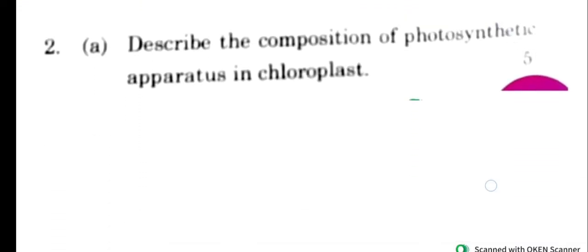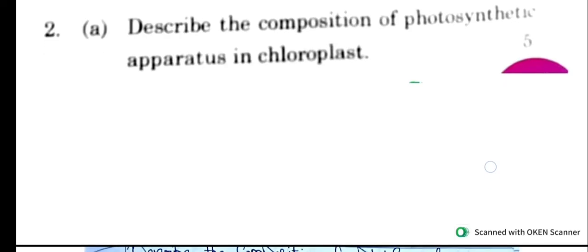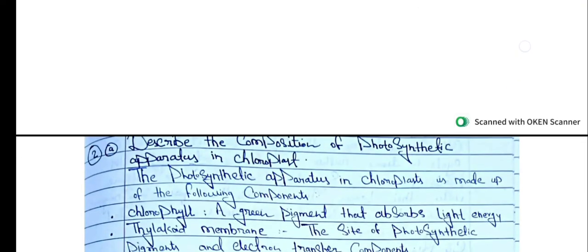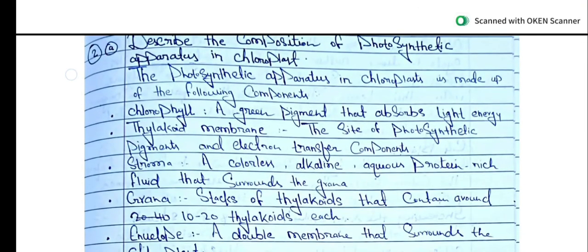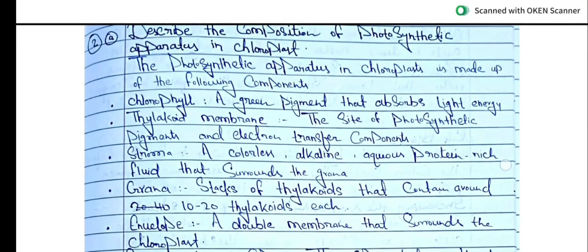And next, question number 2A: describe the composition of photosynthetic apparatus in chloroplast. So this is the explanation of question number 2A.